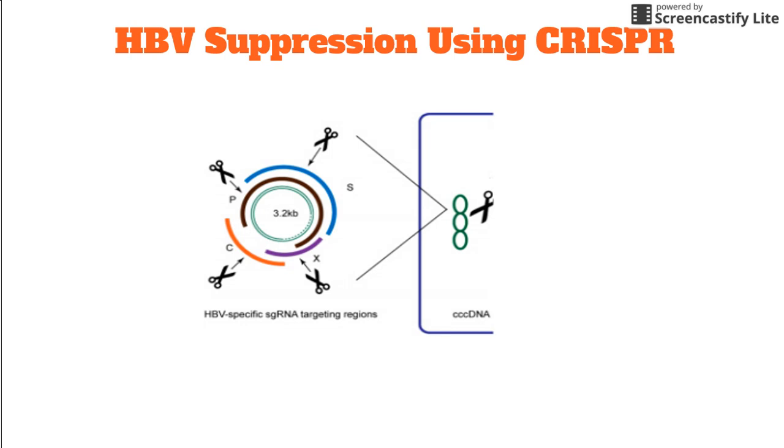It is a special structured DNA that is formed during the migration of the virus into the nucleus of the host cell. This cccDNA attacks the genome of the host cell and fuses itself into the host DNA. Now, for cutting the cccDNA from the hepatocytes, we need to find a guide RNA that will guide us to the target sites with fewer off-target sites.